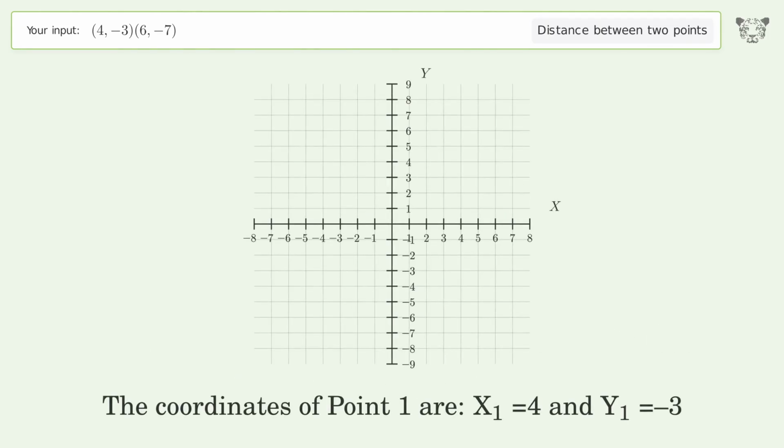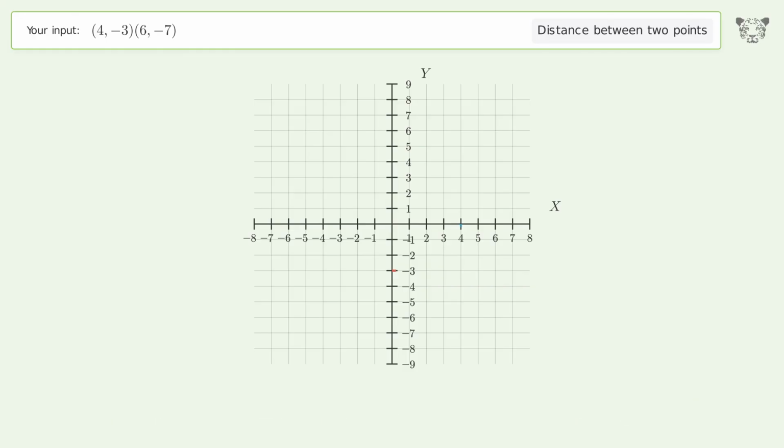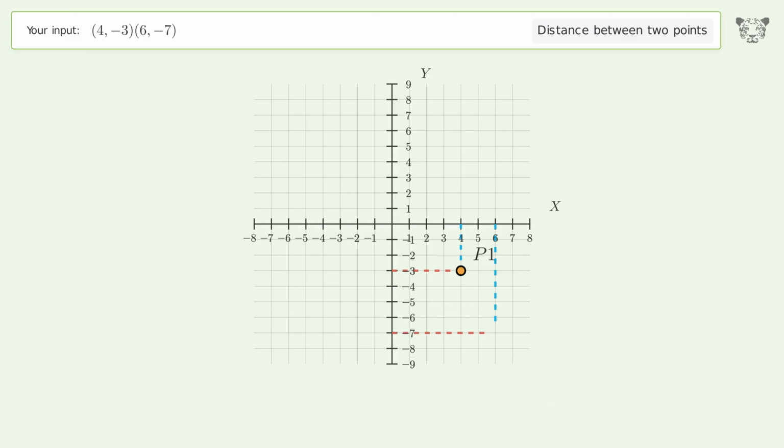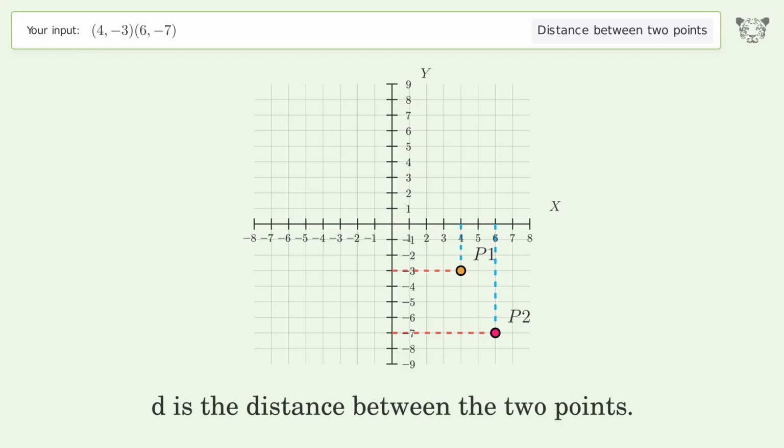The coordinates of point 1 are x1 equals 4 and y1 equals -3. The coordinates of point 2 are x2 equals 6 and y2 equals -7. D is the distance between the 2 points.